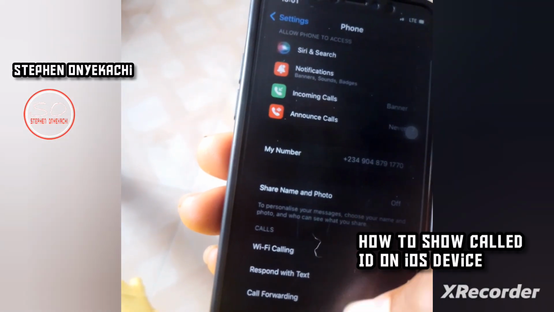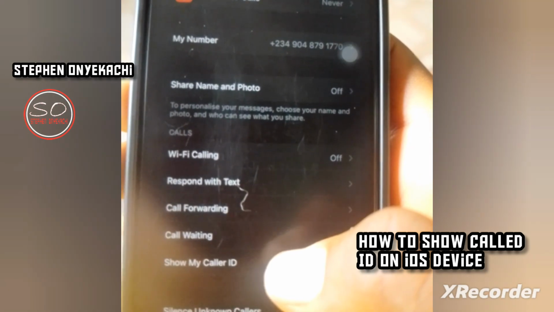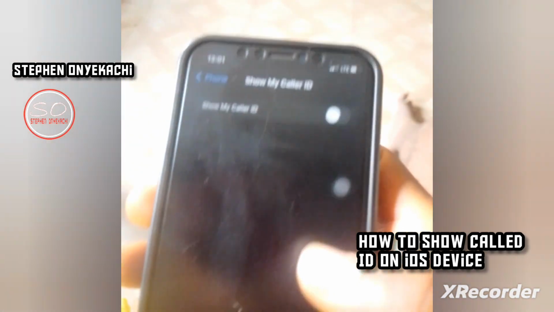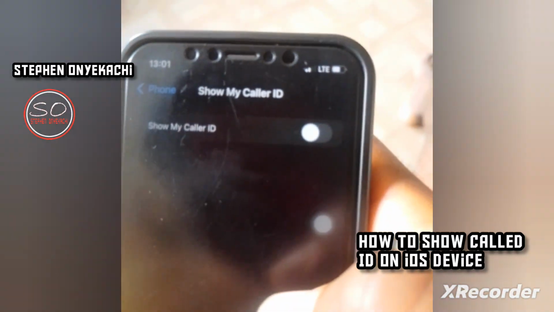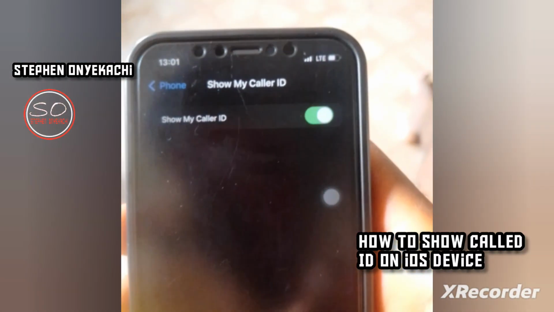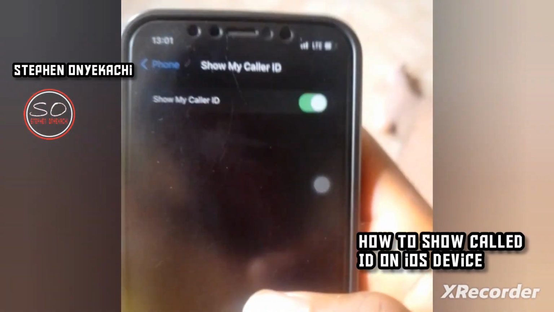to show my caller ID. Wait for it. As you can see, it's off. So we have to turn it on. Once you turn it on, now if you call anybody, it will start showing your number.